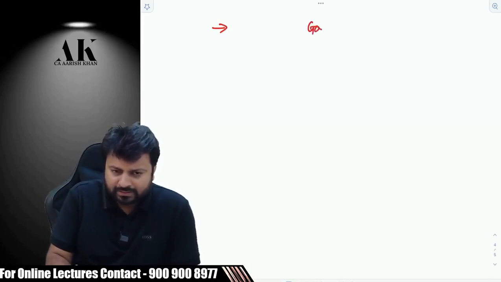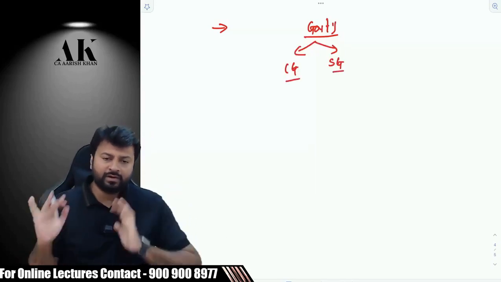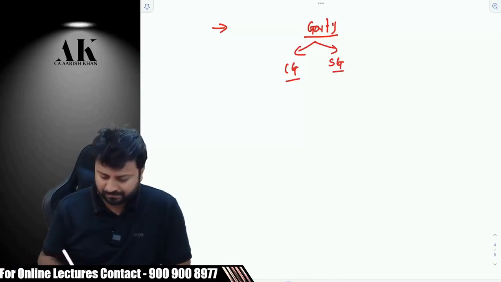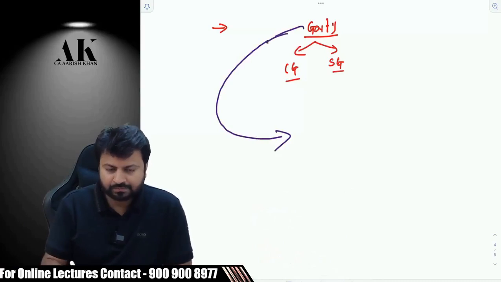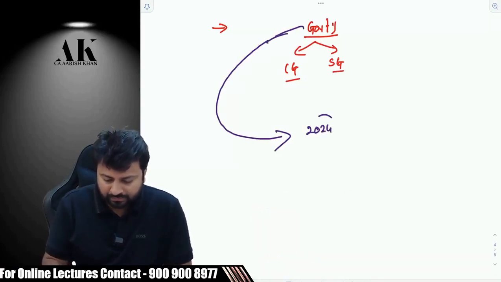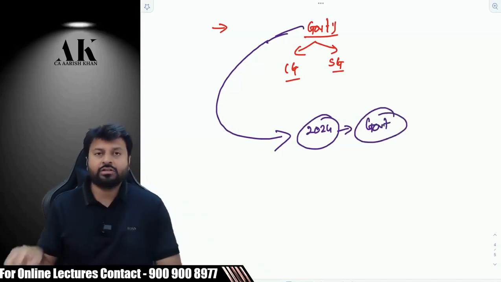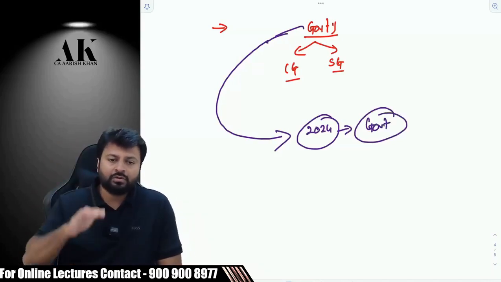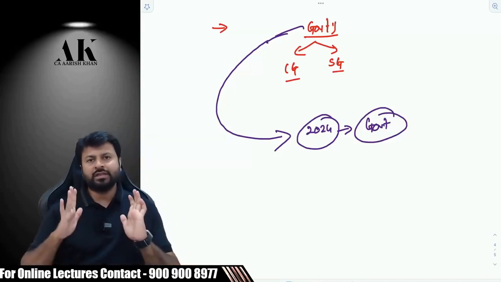Obviously it is the governments, right? There are two types of governments in India, that is the central government and the respective state governments. These are the governments who have the authority to make law, right? Yes or no? So my question to you all is, suppose tomorrow in 2024, the government feels that there is a shortage of revenue, we are not able to collect sufficient revenue, the revenue which is collected right now is not sufficient to run the country.